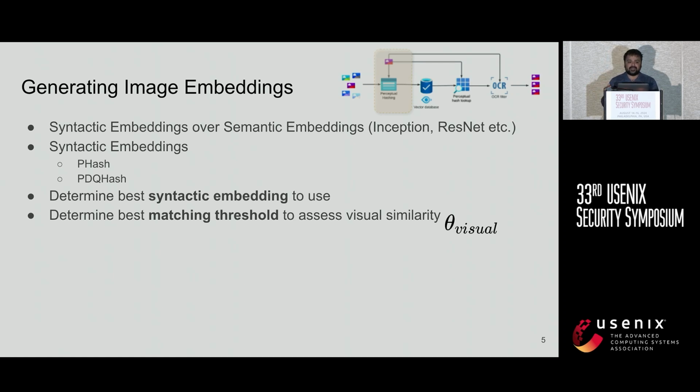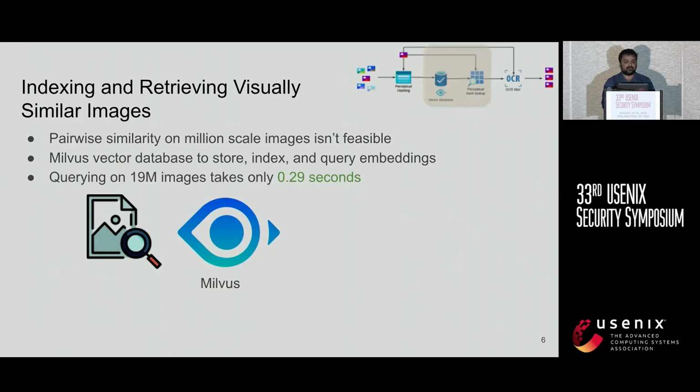As part of building our system, our goal was to determine which is the best syntactic embedding to use. We experimented with two different syntactic embeddings, pHash and PDQ hash. PDQ hash is the embedding that is also used by Facebook. Once these embeddings are generated, we need to determine whether they are similar or not.